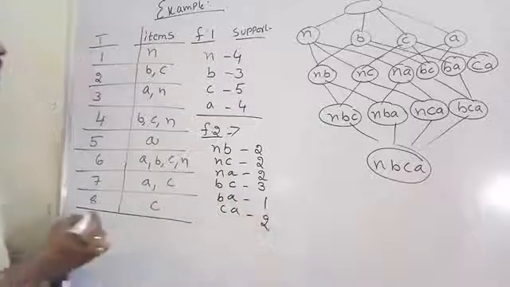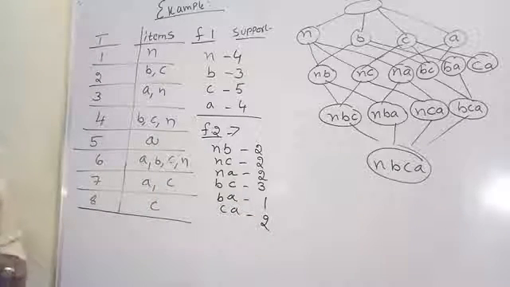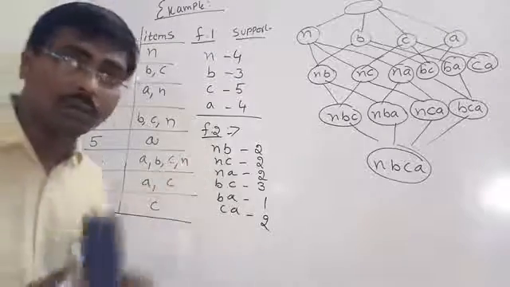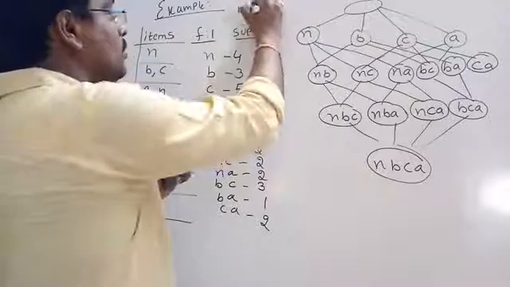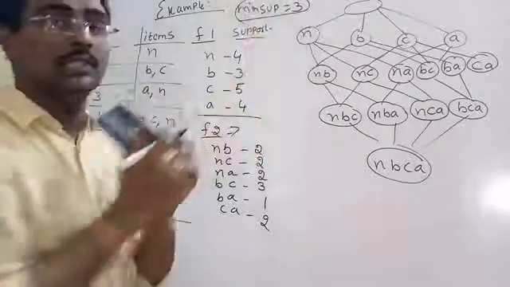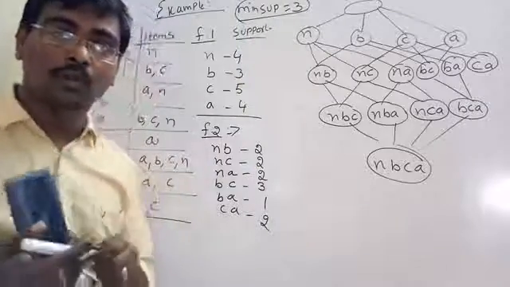CA also appears in 2 transactions. This is the frequent item set 2. Suppose, assume our minimum support value is equal to 3.